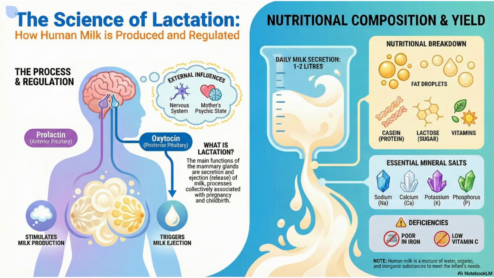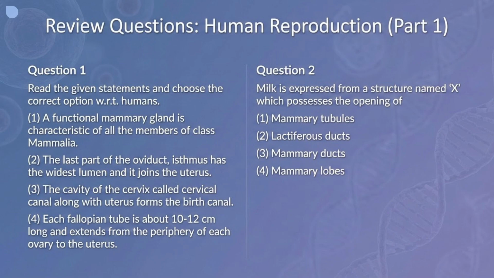So now this is normal things what are present in the milk. Already you have studied in chemical control, prolactin, oxytocin. இதெல்லாம் என்னென்ன functions பண்ணும் அப்படிங்கிறது basically you know. Okay. So read the given statements and choose the correct option with respect to humans. Can you see this? Or you leave this question? Can you tell this answer for this question? You can type it out in the chat box if you know. Or you can tell also.